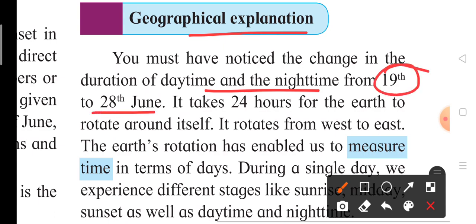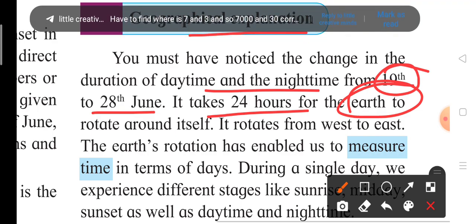It takes 24 hours for the earth to rotate around itself, and it rotates from west to east.